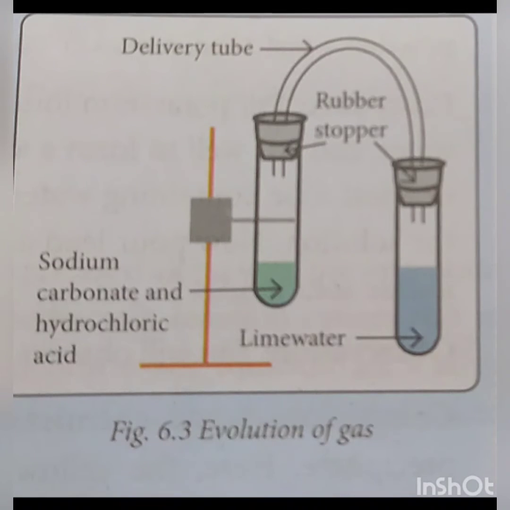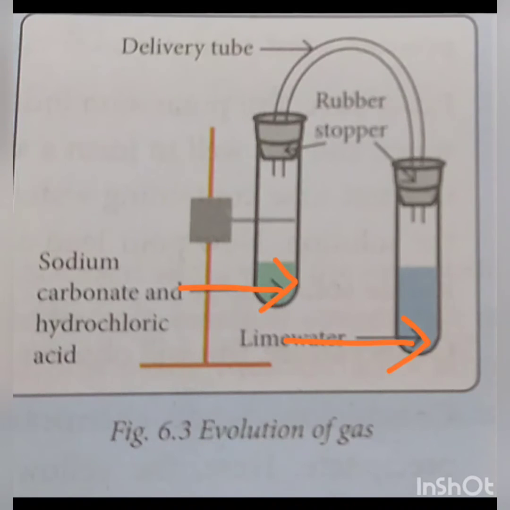We will take a test tube and pour lime water in it. Take sodium carbonate solution in another test tube and we add dilute hydrochloric acid to it. We arrange the setup as shown in the following figure.